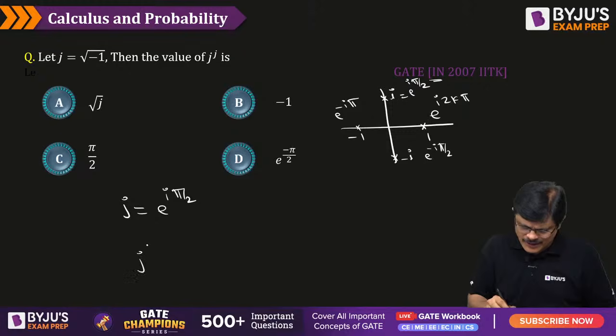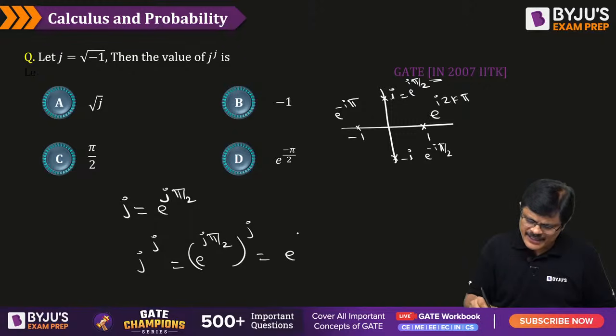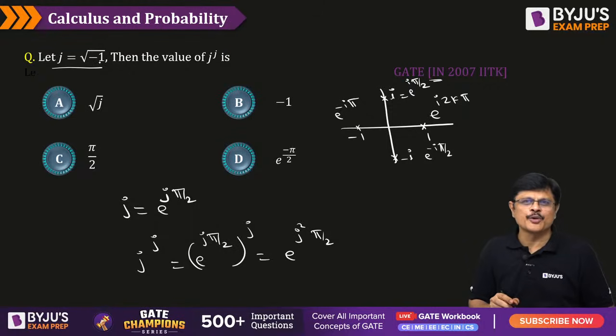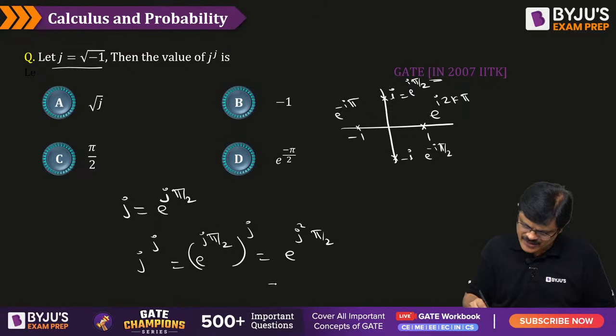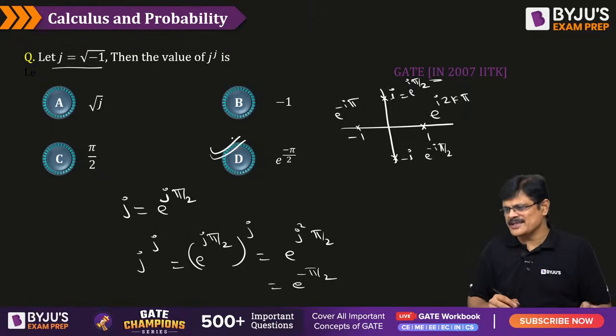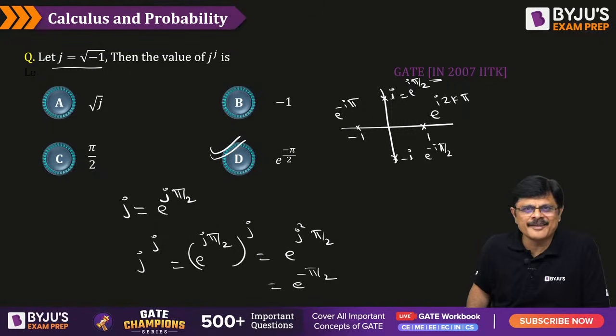So what is j power j, my dear friends? It is e power j pi by 2, whole power j, which is nothing but e power j square pi by 2. And what is j square, sir? J is under root minus 1, which means j square is minus 1. So it is e power minus pi by 2. So the answer for this problem is option D, my dear friends. Option D is the correct answer.